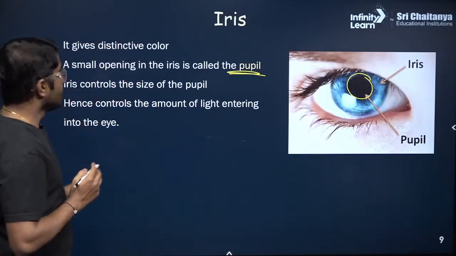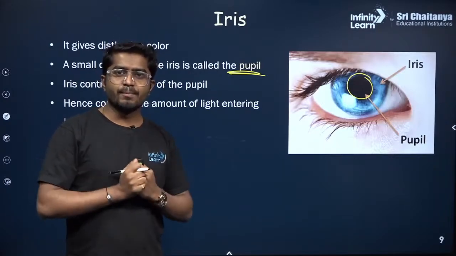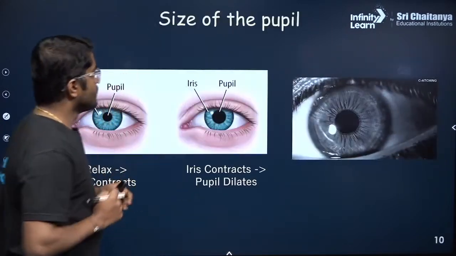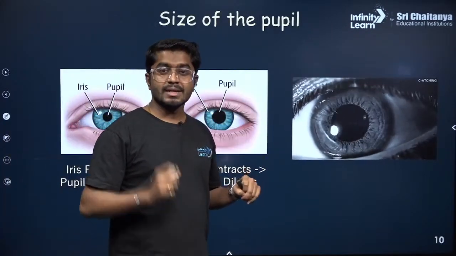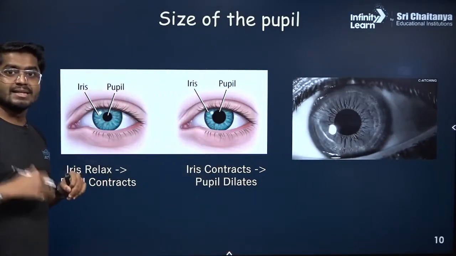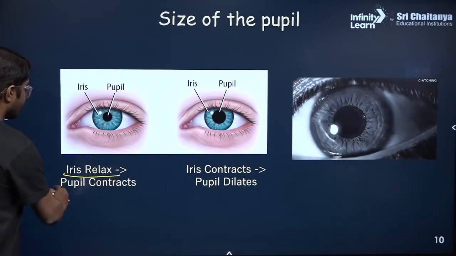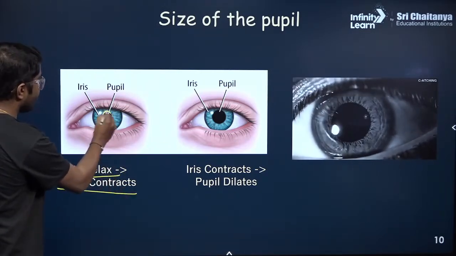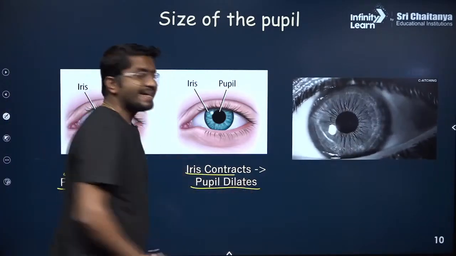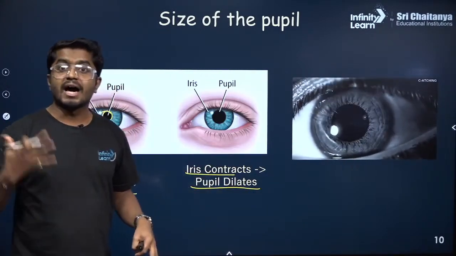Nice. So let's suppose you are in the dark room, what will be the size of the pupil? Will it be larger or smaller in the dark room? You see this pupil? The size of the pupil changes and the iris controls the size of the pupil. So when iris relaxes, then pupil contracts. You see the small pupil? And when iris contracts, pupil dilates. Dilates means expands. So this happens in the dark room.